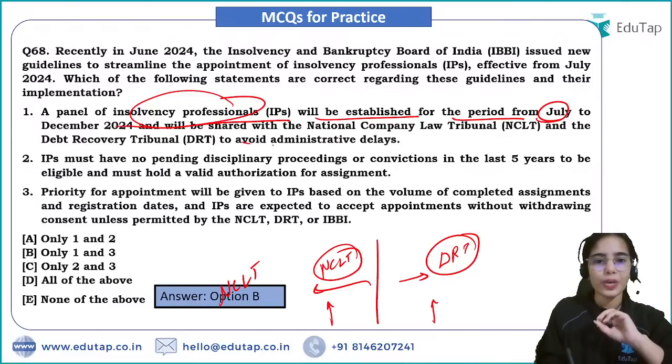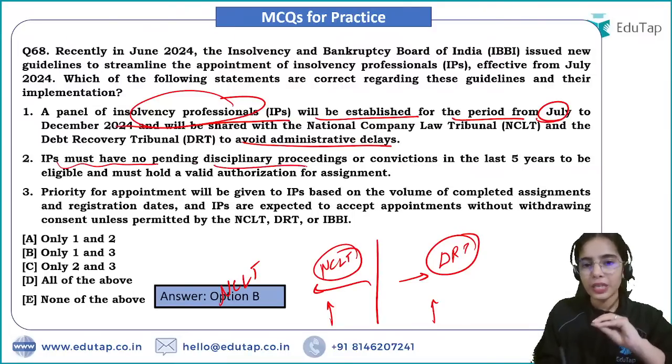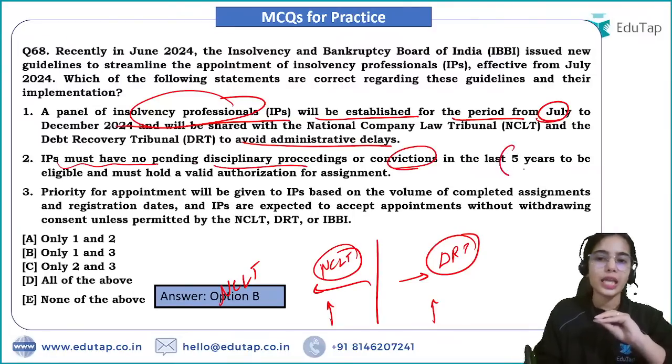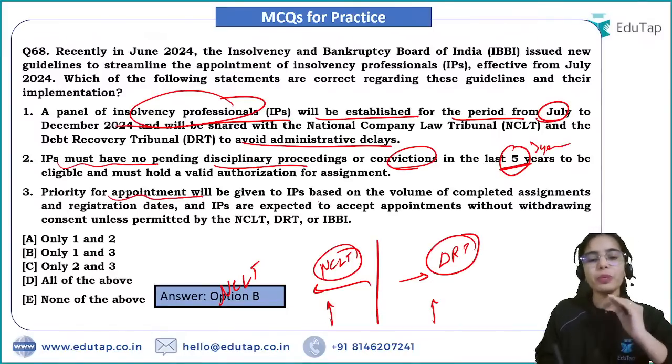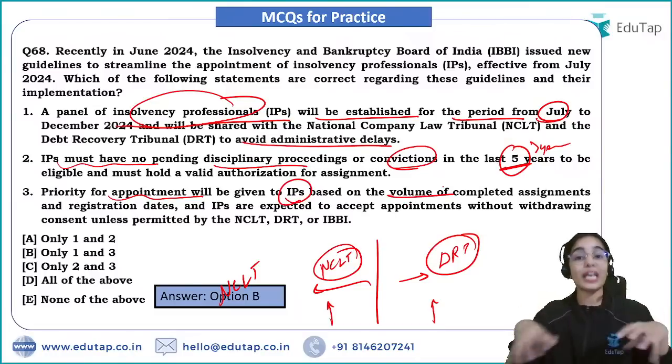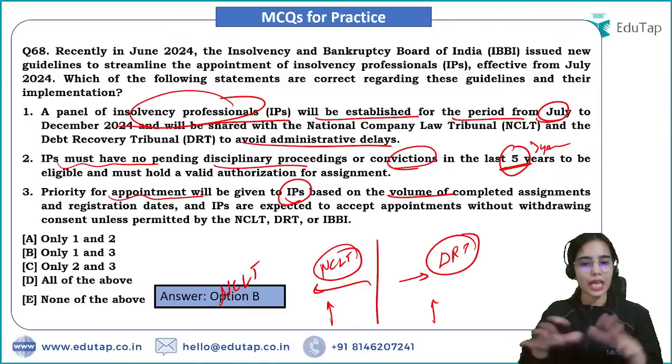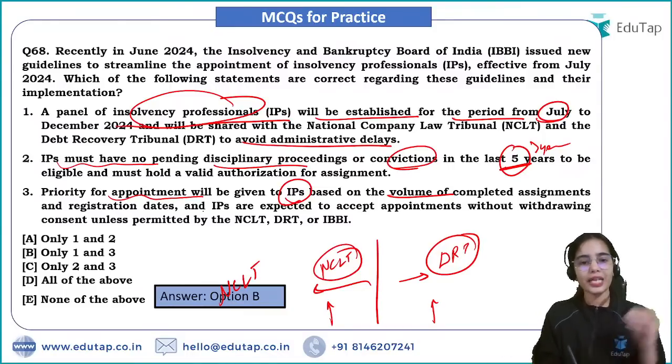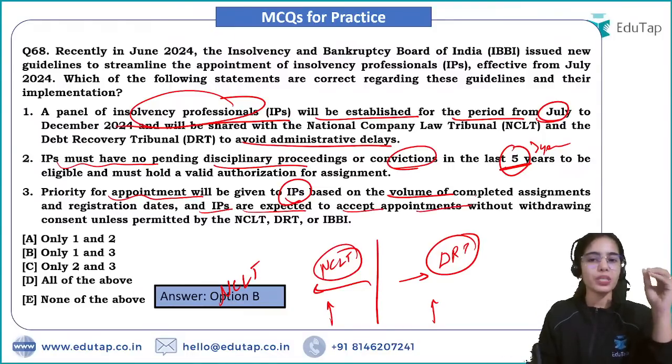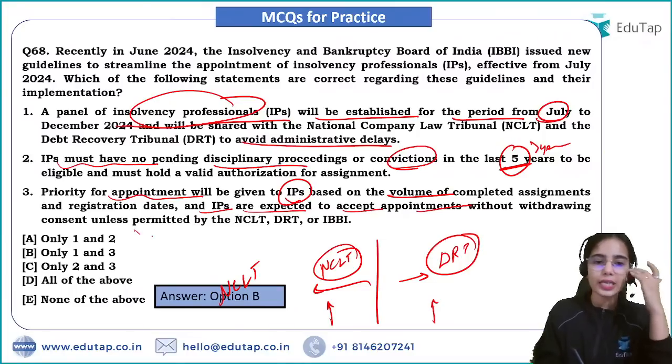Okay, to avoid the administrative delays, the IPs must have no pending disciplinary proceedings or convictions in the last 3 years, not 5, it is last 3 years. Priority for appointment will be given to those insolvency professionals based on how much of the volume of cases you have handled, how many assignments you have handled, and IPs are expected to accept appointments without withdrawing consent unless permitted by NCLT.